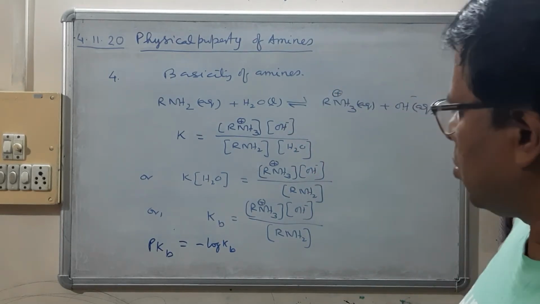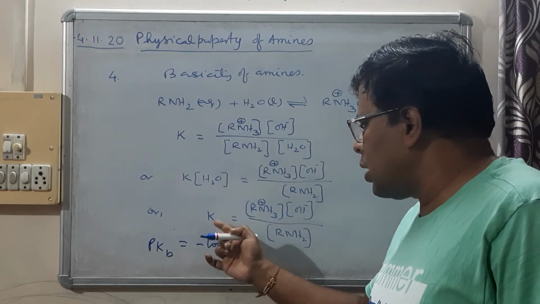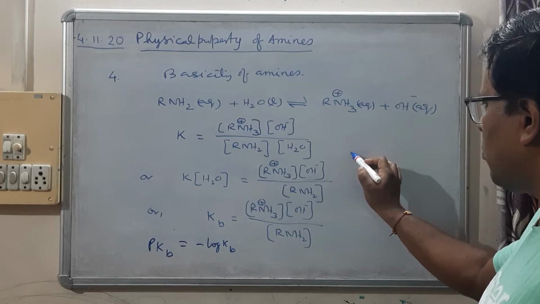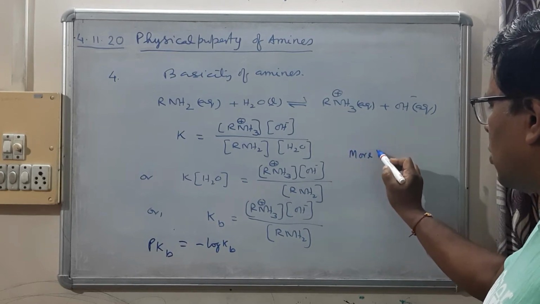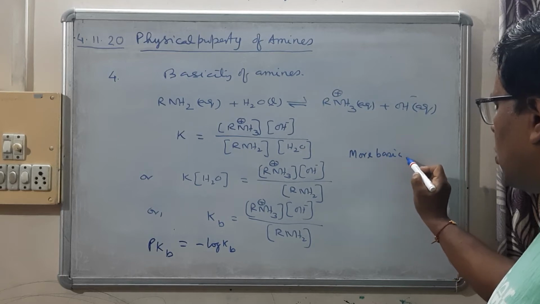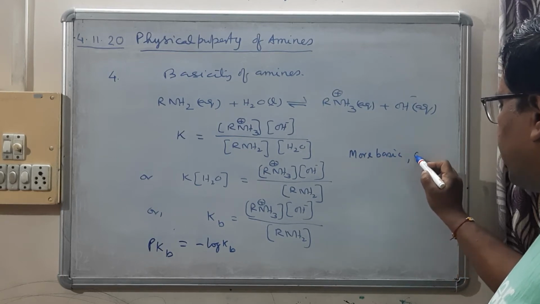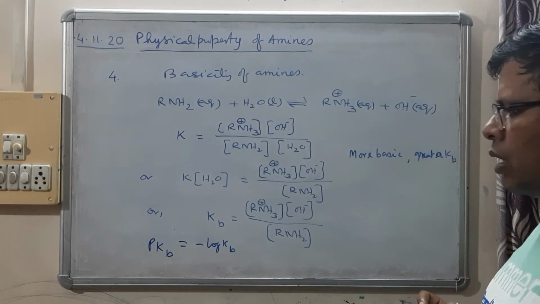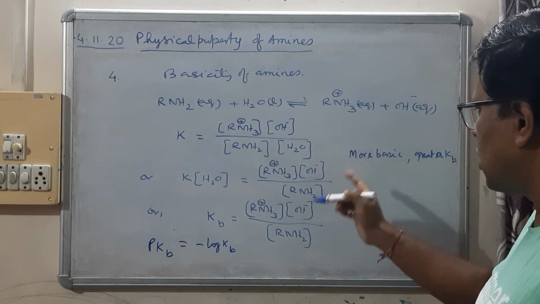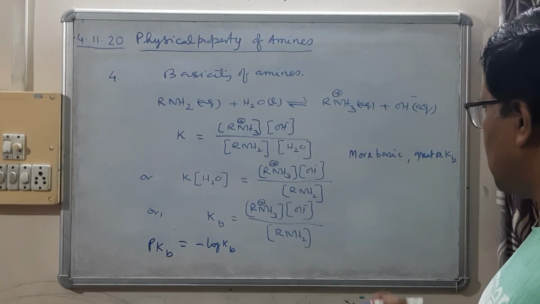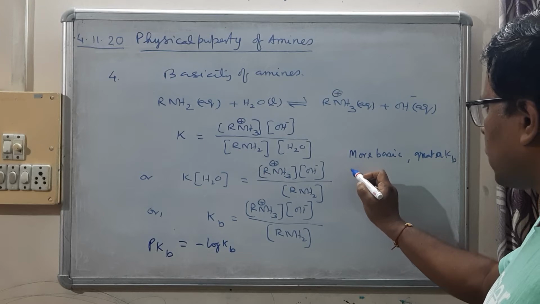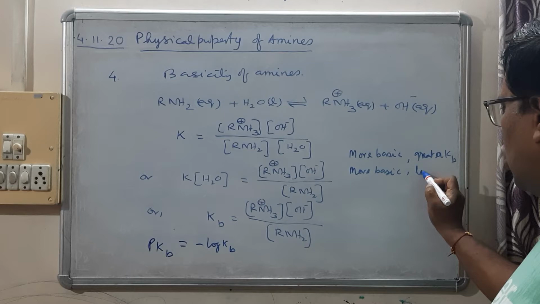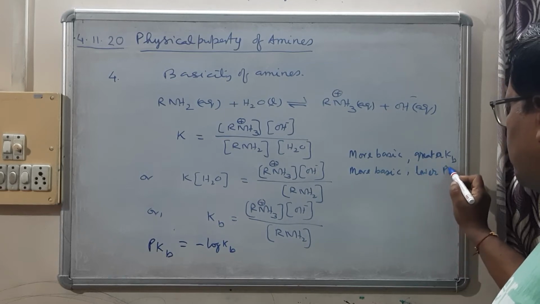But here this thing happens: more basic means greater Kb value, and in terms of pKb, more basic means lower pKb value.